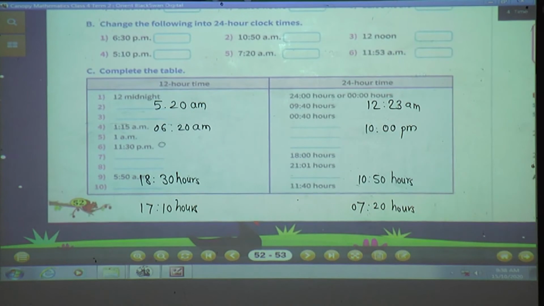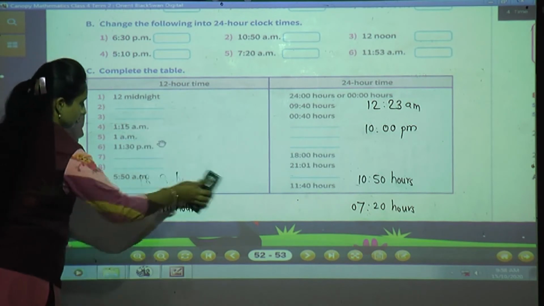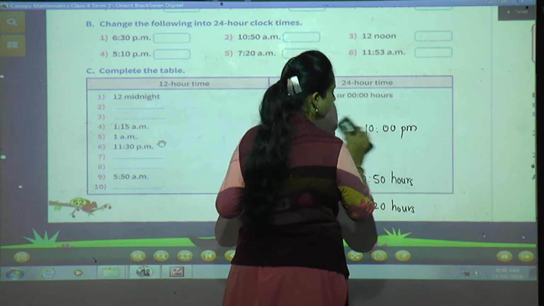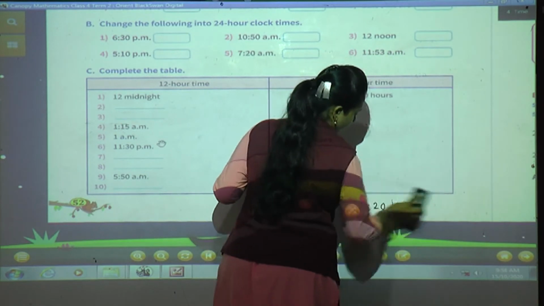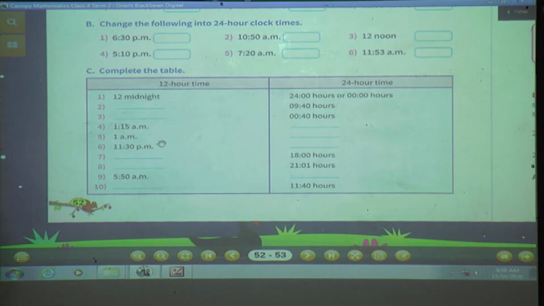Now we will complete this table. See what they have given: 12 hours time, 24-hour time. Whatever is missing, we have to write, to understand the 24 hours clock in a better manner.